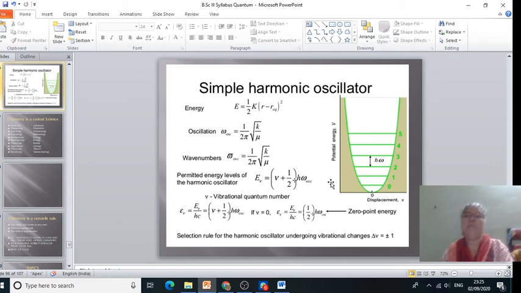When the oscillating molecule is in its lowest vibrational level, that is when v is equal to 0, the energy is given by E0 equal to 1 half h omega oscillation, with energy in joules. To convert that energy to wave number, we divide the energy value in joules by hc, and we get E0 equal to 1 half omega bar oscillation, in the unit centimeter inverse.